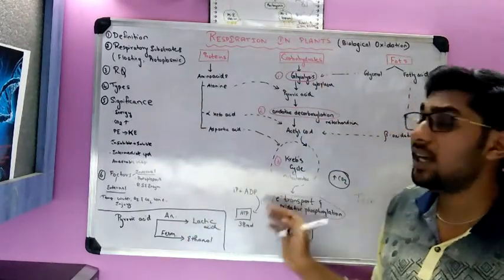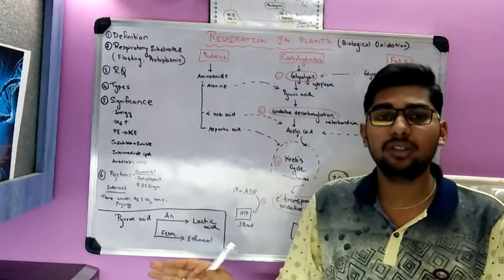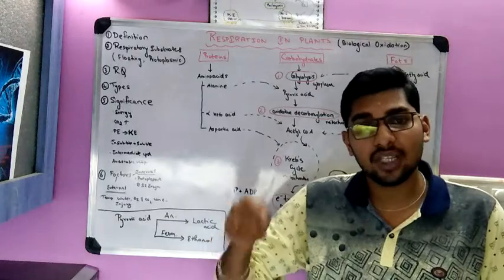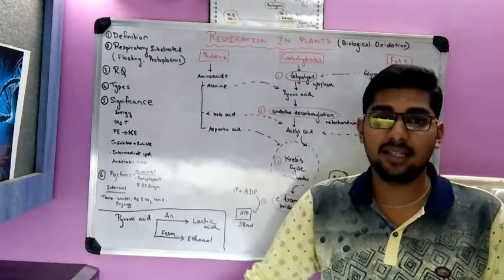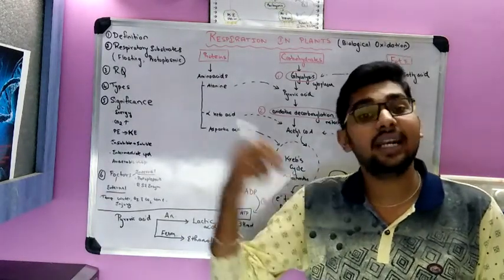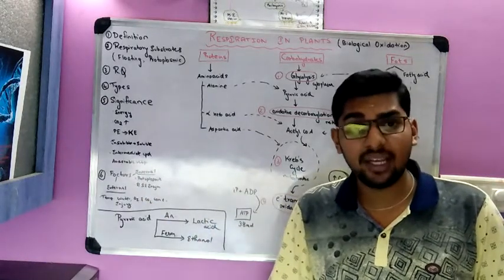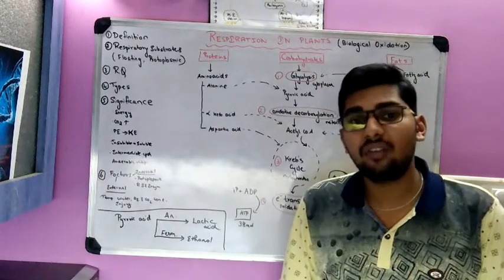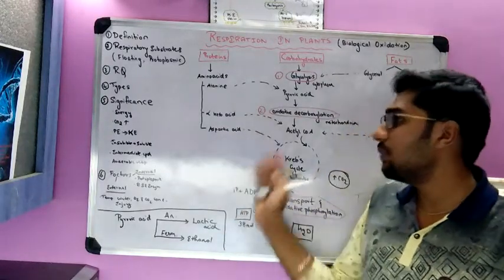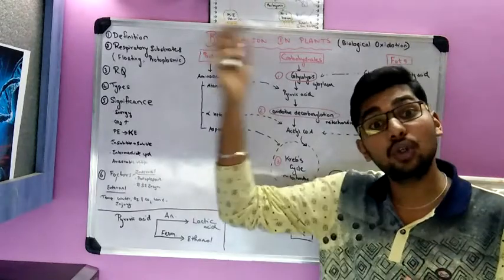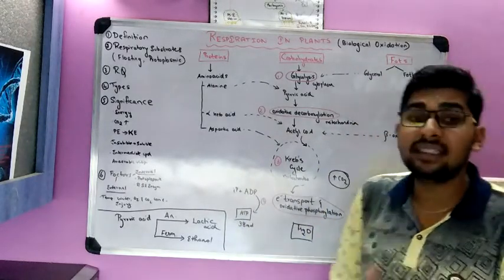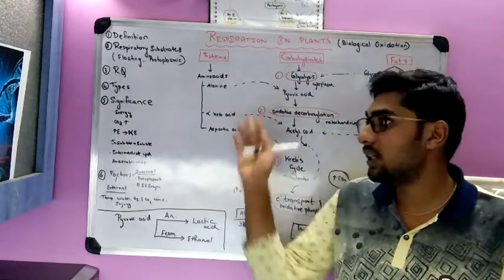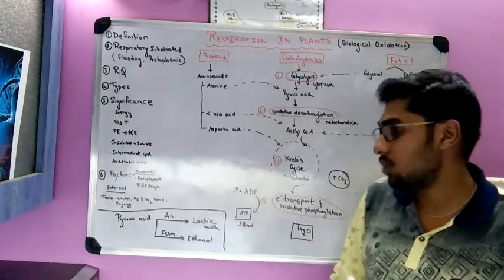And during this respiration, various intermediate compounds are liberated. These intermediate compounds are key substrates for other metabolic pathways, let it be the photosynthetic cycle or any other cycle, the reproductive phase, for opening of the genes, for inducing flowering, inducing fruiting. These intermediate compounds are very important for those metabolic activities. So these are the significance of respiration. I'm just dealing with plants. This is a very important significance. This also can be asked as a 5-marker question.